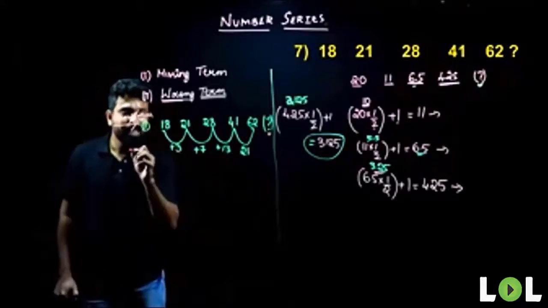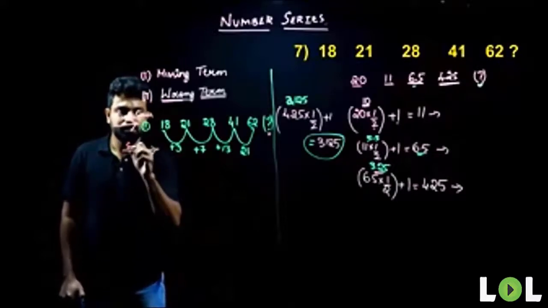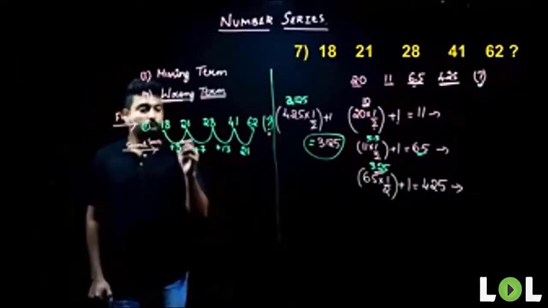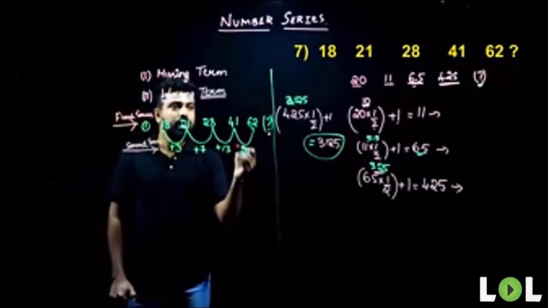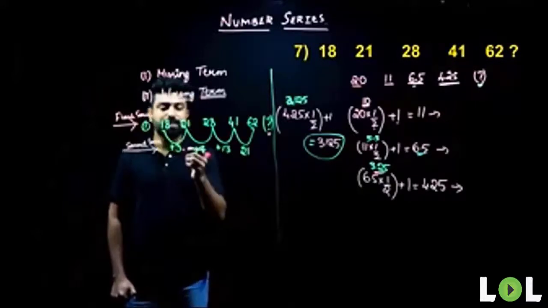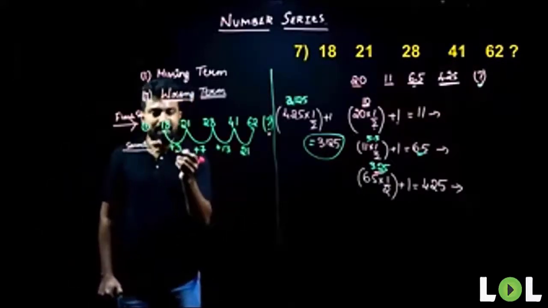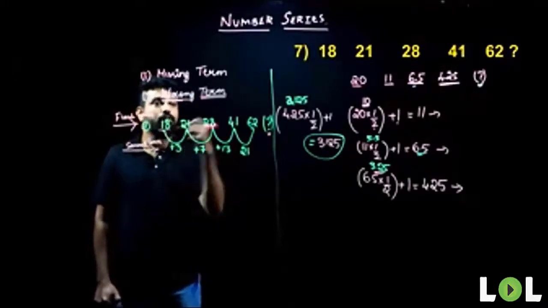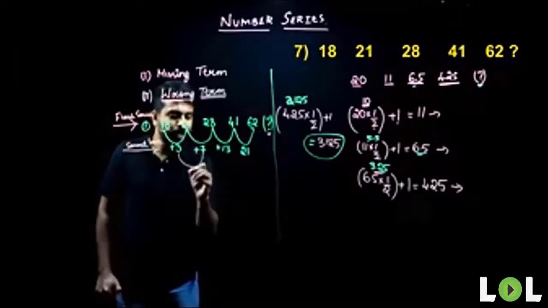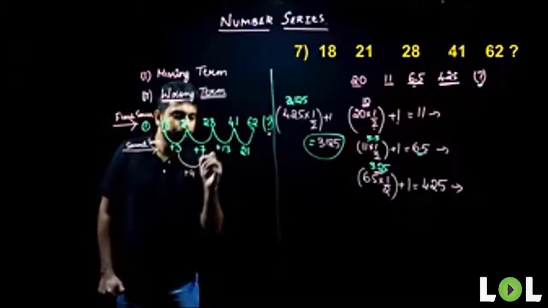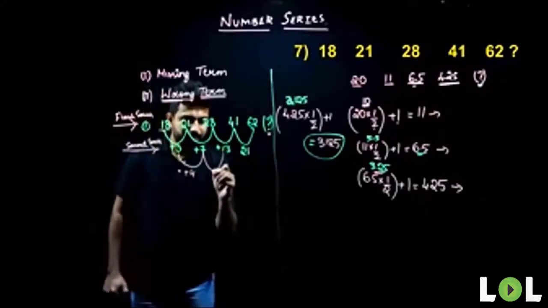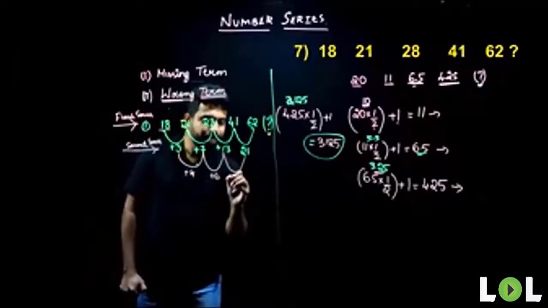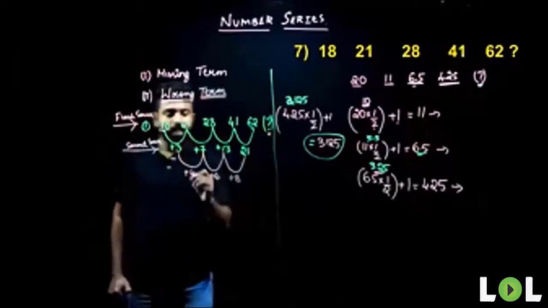And this will be your second series. Now, again, what do you need to do? You need to start comparing the first term and the last term. Consider this as your second series and perform the same operations which you did on your first series. Now, I'll take the difference here. The difference here is 4. What about 7 to 13? The difference here is 6. So 13 to 21, what is the difference here? It is 8.